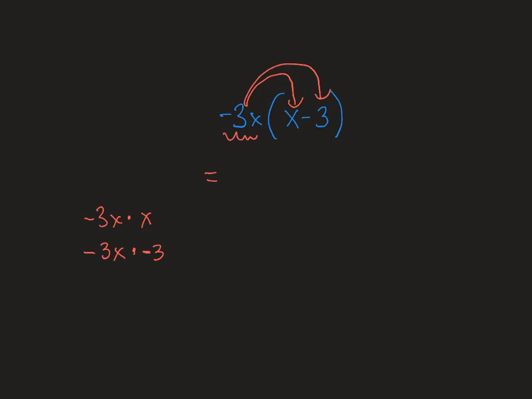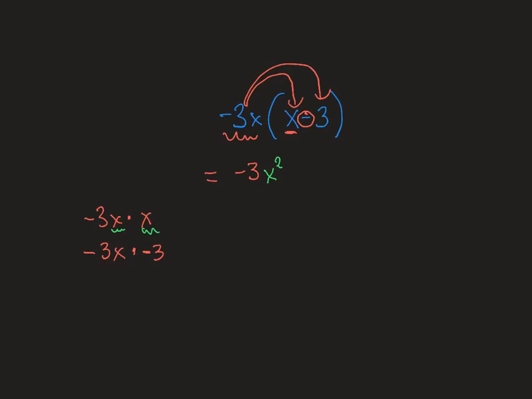And this is often where a lot of students would make their mistakes. They would forget about this negative. And the thing you have to realize is that the negative follows the 3 everywhere. So it is not a positive 3 you're multiplying. It is a negative 3. Okay? So you have negative 3x times x. Well, again, nothing happens with the negative 3. Why? Because there's no other number in that first term. But there is an x. So the x will multiply with the x. And x times x is x squared.